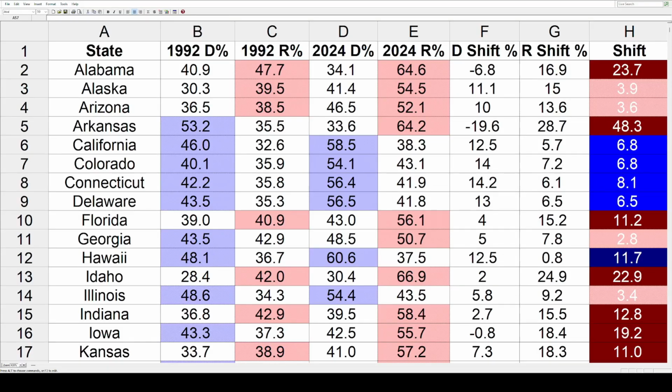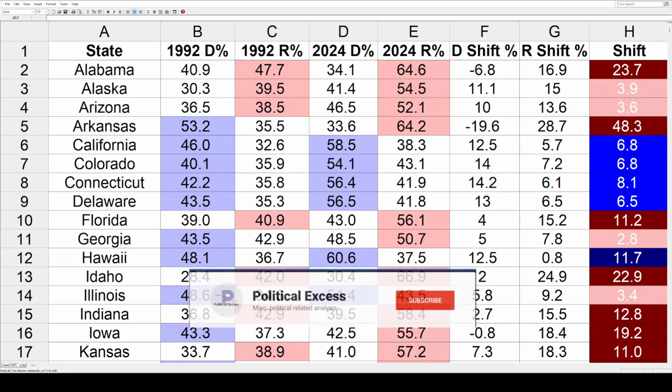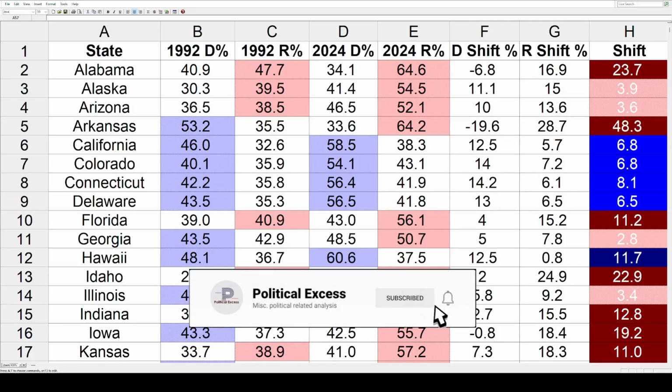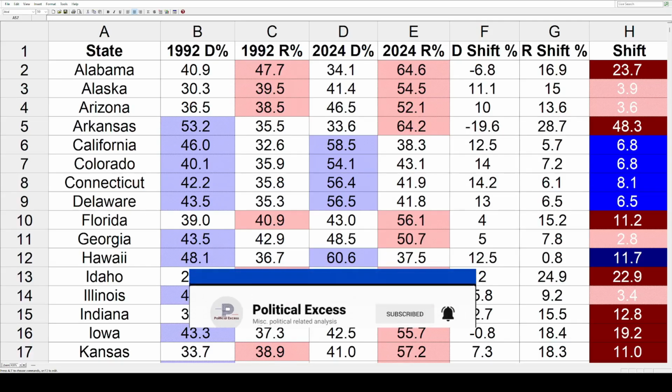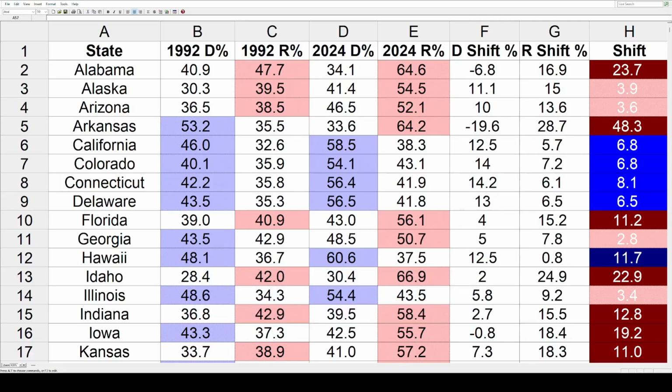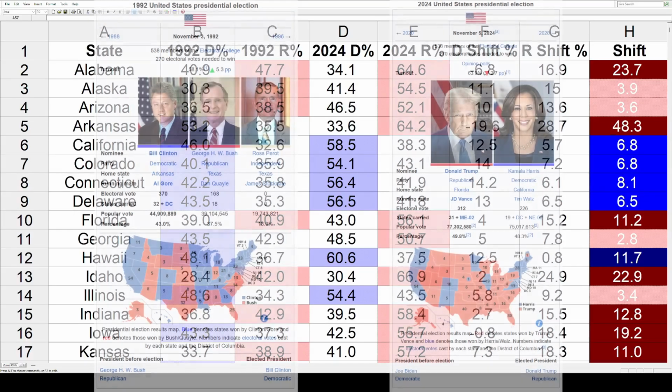Today, we've got another presidential shift. This time, it's going to be 1992 through 2024. This is going to take us from the first term of Bill Clinton all the way through the second term of Donald Trump. So we've got 32 years of political changes. At the end, we're going to take a look at a map. But first, we've got to get the usual background information.